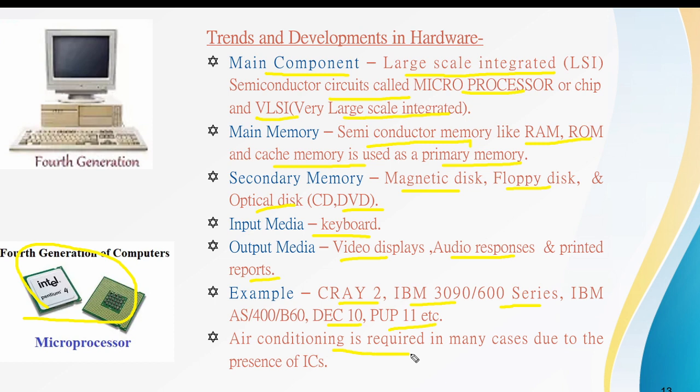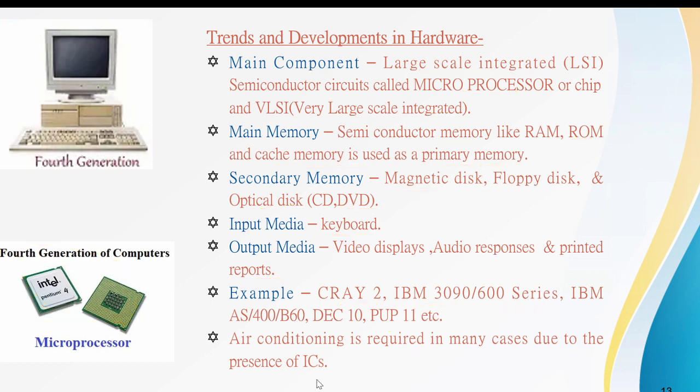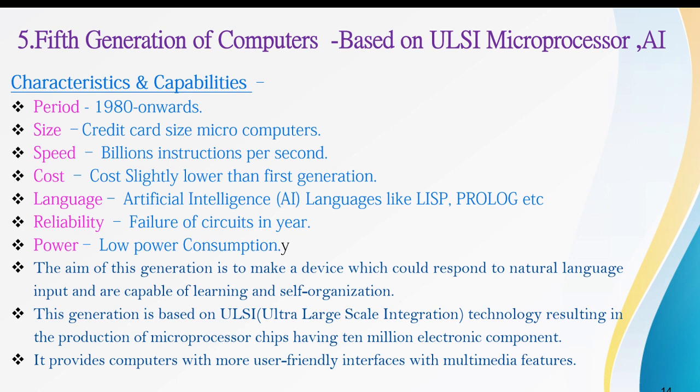And air conditioning is required in many cases due to the presence of the integrated circuits. And next is the fifth generation of computers, which are developed based on the ULSI microprocessor and AI, that is artificial intelligence.